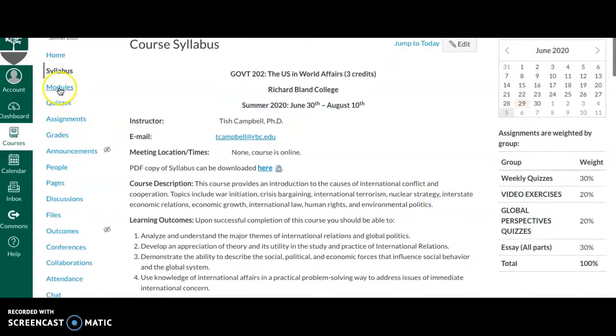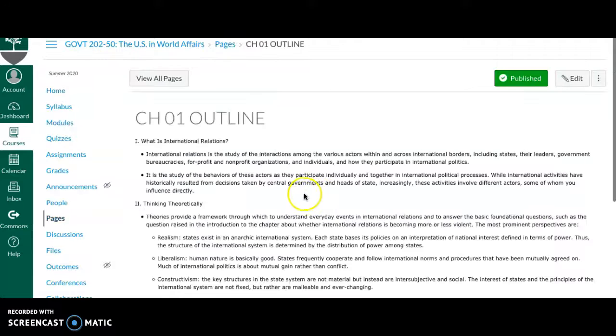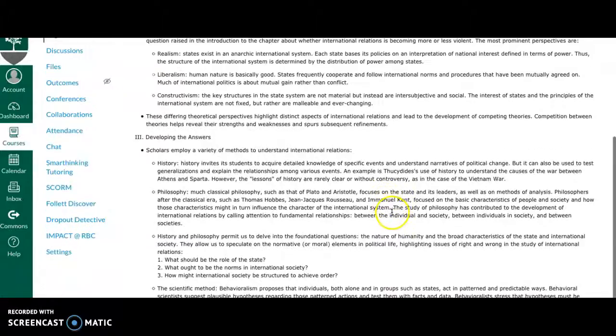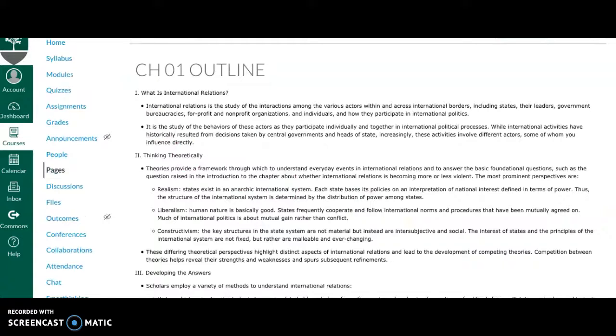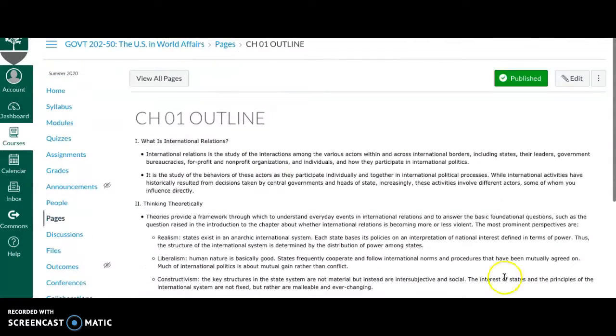Okay, let's see. I think I had mentioned this. What else do we need to cover here? Oh yes, the modules. Just so you know, there is this outline and flashcards that are provided, and this might help give you a good idea. You can do better on the quizzes if you look over this stuff. Basically, this is from the publishers of the text. So what are the main points of chapter 1? And then you'll have the flashcards.